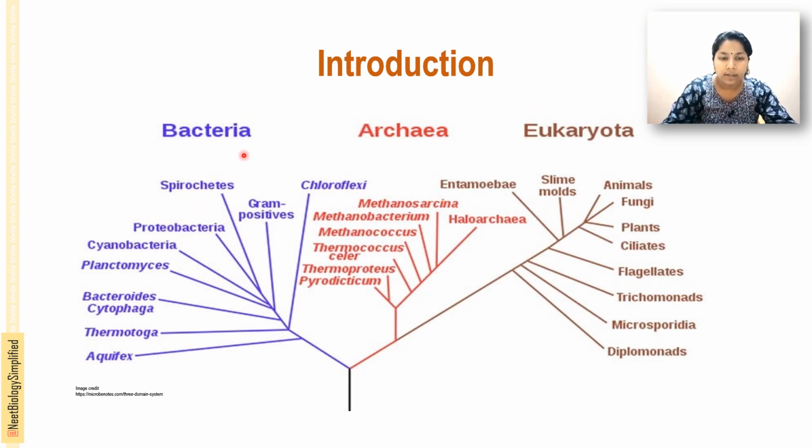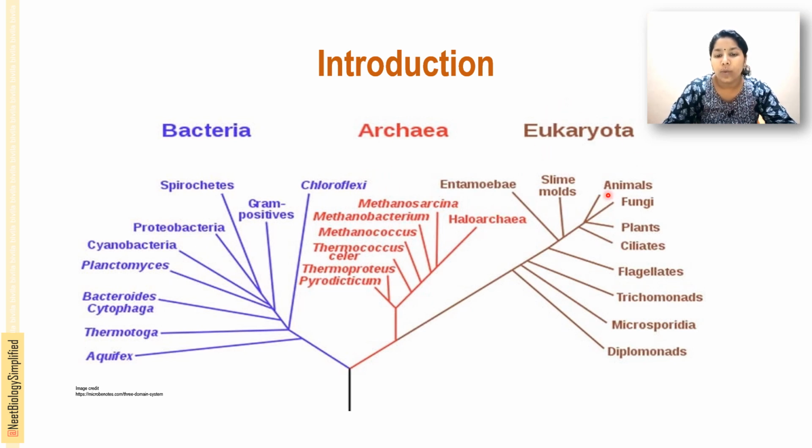The purple or blue color shown here is the bacteria: chloroflexi, gram-positives, spirochetes, proteobacteria, cyanobacteria, planctomyces, bacteroides, cytophaga, Thermotoga, Aquifex, etc. Then Archaebacteria, in red: Methanobacterium, Methanococcus, Haloarchaea, Thermococcus celer, Thermoproteus and Pyrodictium. These come under the Archaea.